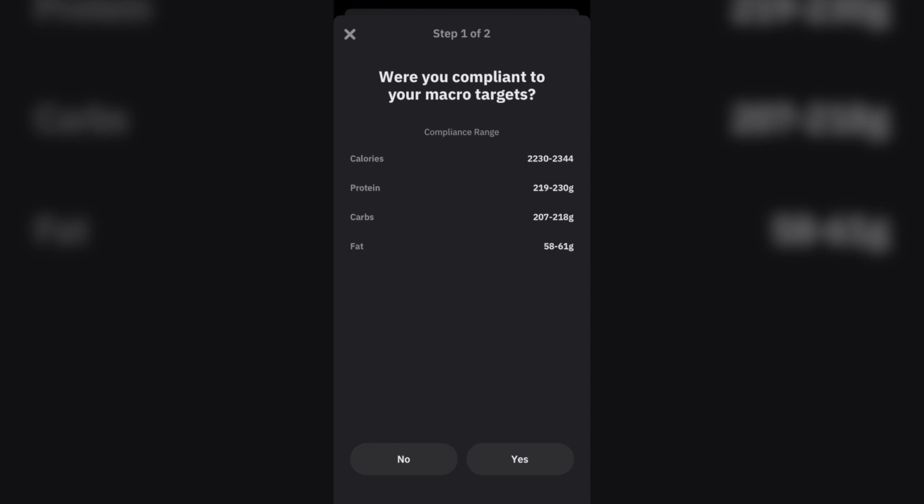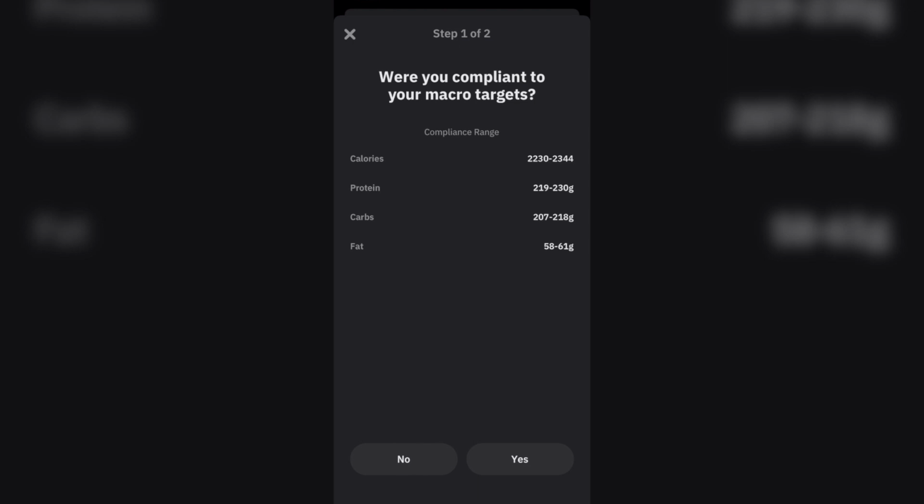It will then adjust that plan based on how you progress towards your goals. So you need to give the app time to adjust and learn your body. It's going to get it very close on the first try, but over time it will adapt and get closer and closer to what you actually need to eat to make the progress that you're after. The app is very smart and it takes into account a lot of different things. So you really need to trust the system and trust that it will get you to your goals, because if you do what the app is recommending, you will.